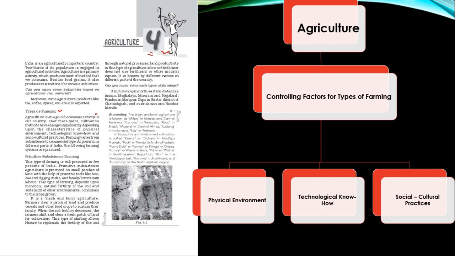Then we have the cropping pattern. That means the three different cropping patterns we are going to talk about, two being the major ones and the third being the intermediate or transition growing period. Basically, in this chapter you have to understand the major crops grown in our country, the climatic requirements, which include temperature, rainfall, and soil, the cash crops, the food crops, and a very important aspect, the technological and institutional reforms with reference to agriculture.